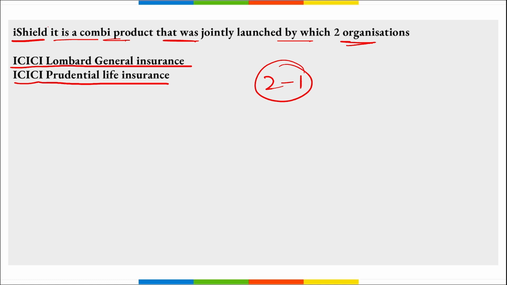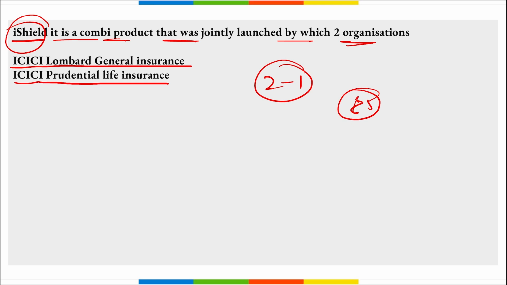Under this iShield here, remember the health insurance component cover the expenses that are related to hospitalization, daycare, treatment, pre and post hospitalization, teleconsultation and so on, and the life insurance under the iShield will cover until the age of 85, ensuring sufficient financial resources of the family to continue with their lives.